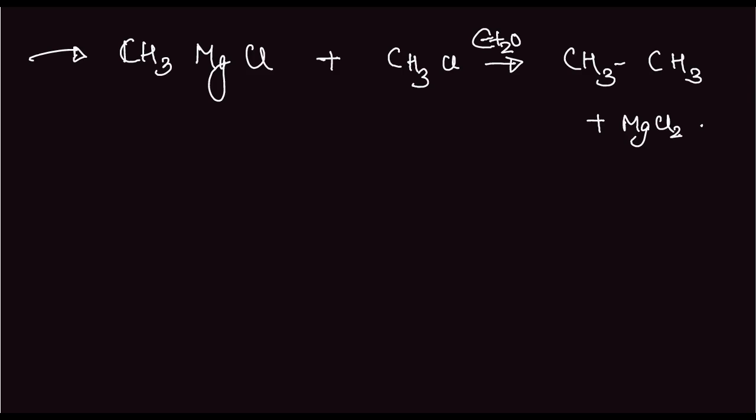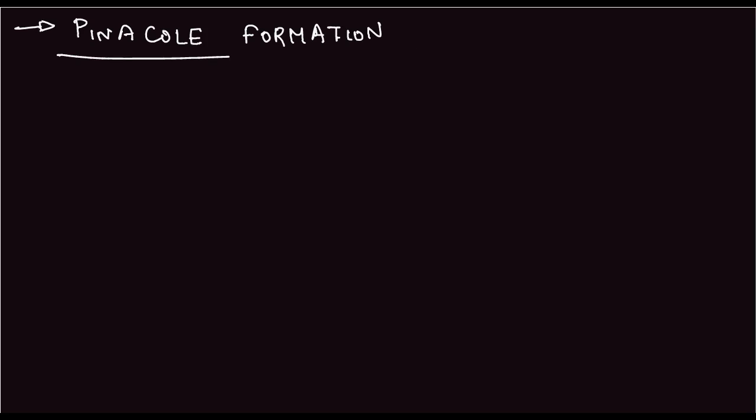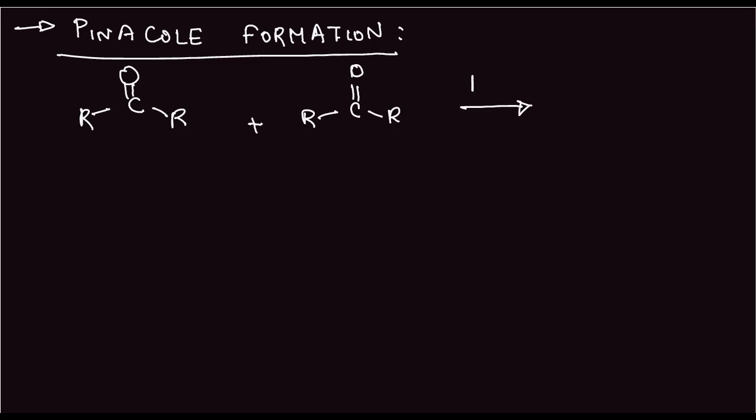Now we move to the pinacol-pinacolone formation. What is a pinacol formation? We have R2C=O plus R2C=O, and we are reacting it with the amalgam, that is Mg(Hg).